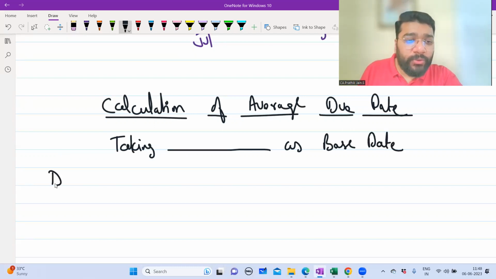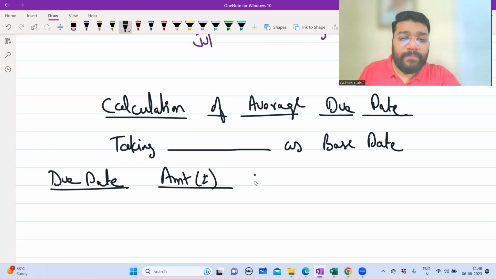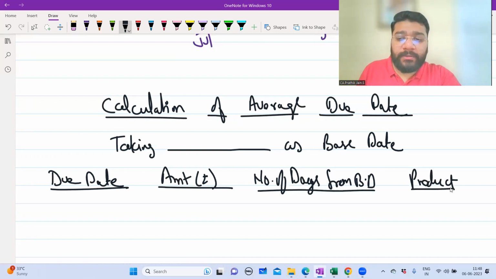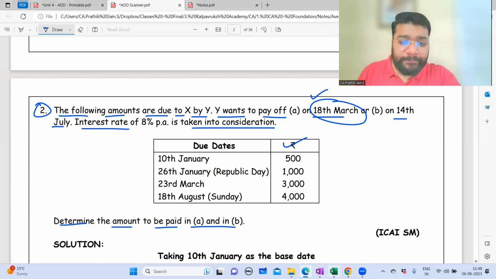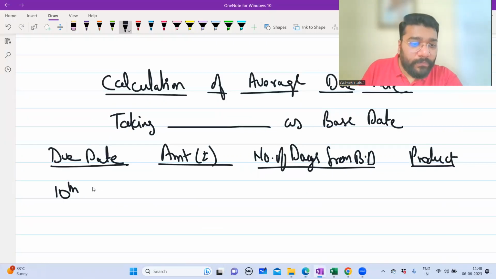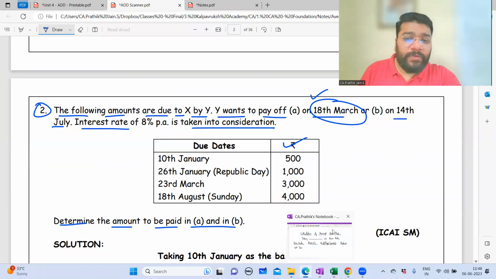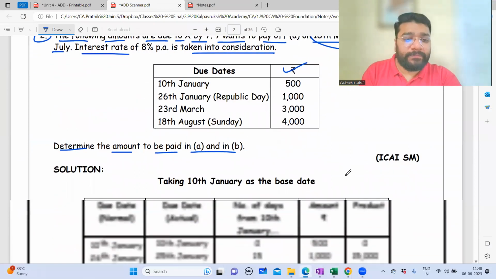Then the columns will come: due date, amount in rupees, then number of days from base date to due date, then product. What is the due date, people? 10th Jan. 26th Jan. So if it is 26th Jan, will take 26th or 25th?